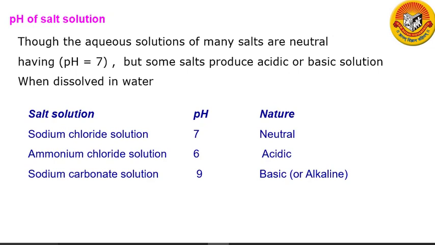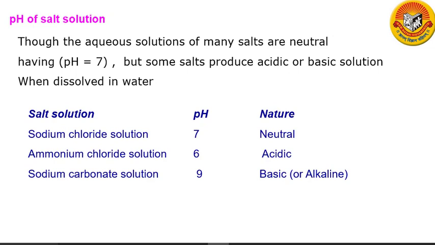The salt of a strong acid and a weak base gives an acidic solution. Let us take an example of ammonium chloride. Ammonium chloride is a salt of a strong acid, hydrochloric acid, and a weak base, ammonium hydroxide. So an aqueous solution of ammonium chloride is acidic in nature.